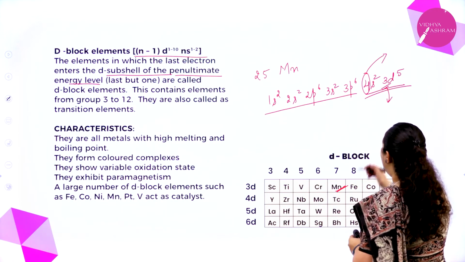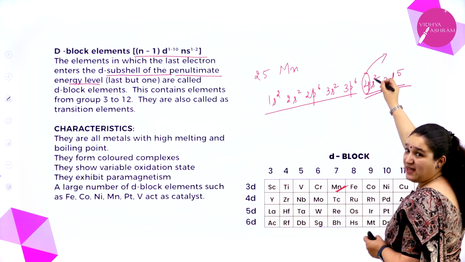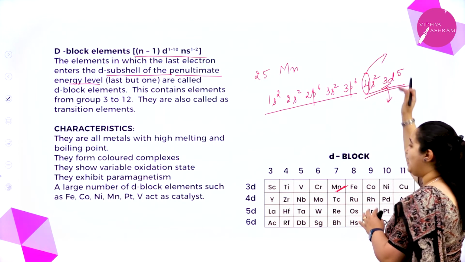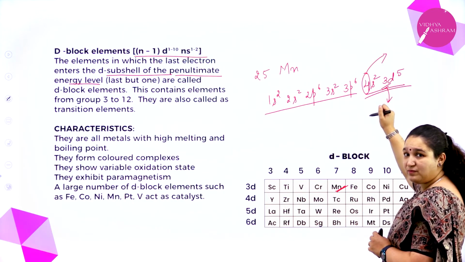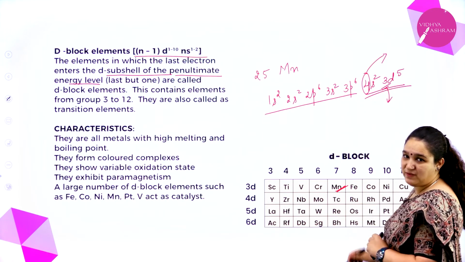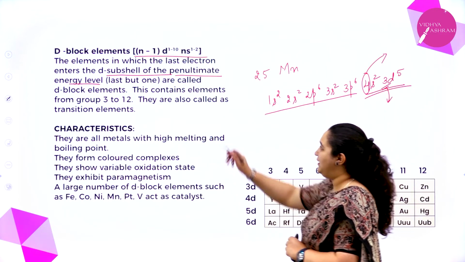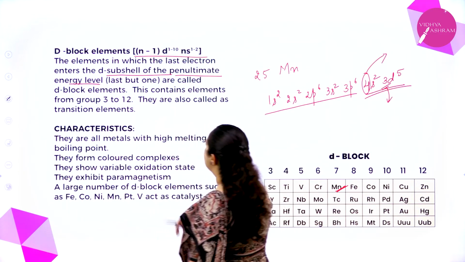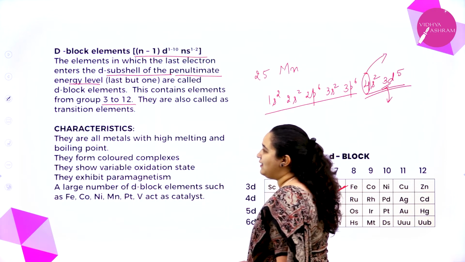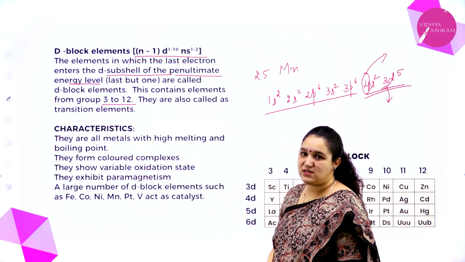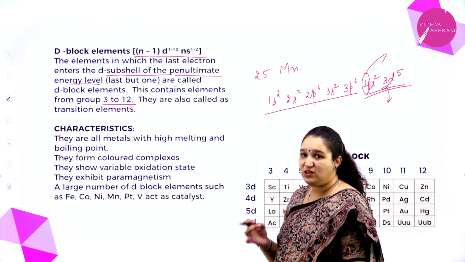Even though the fourth shell with the s orbital is the last shell, it is the d orbitals of the penultimate shell that are filling. So that's the meaning of the word penultimate. This contains the elements from group 3 to 12. They are also called transition elements.